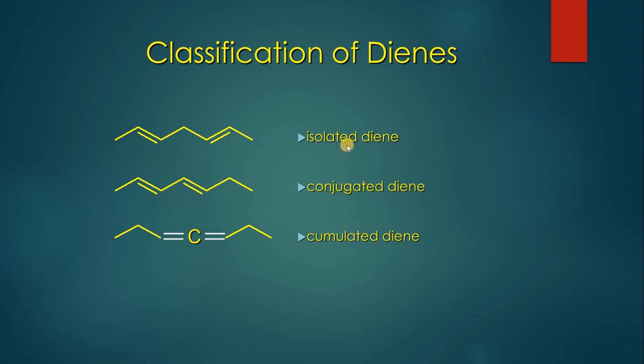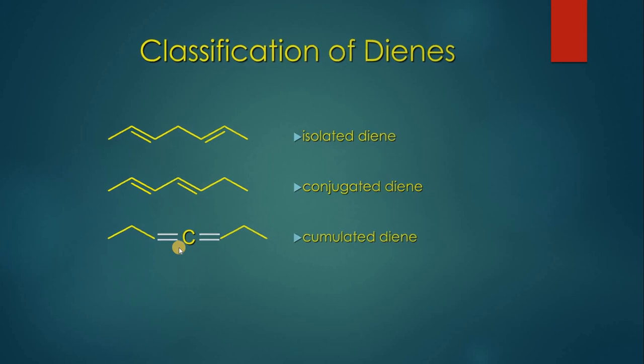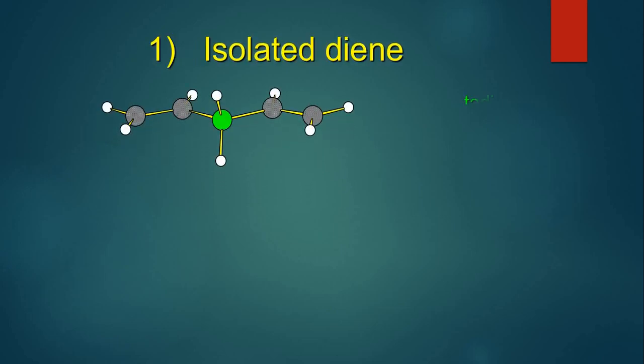Now we will be discussing the stability of these isolated and conjugated dienes. Let's see how they are linked together and why the isolated and conjugated dienes are more stable. Giving you the example of 1,4-pentadiene.